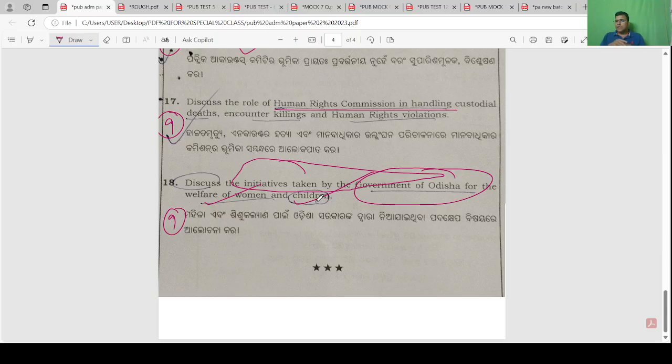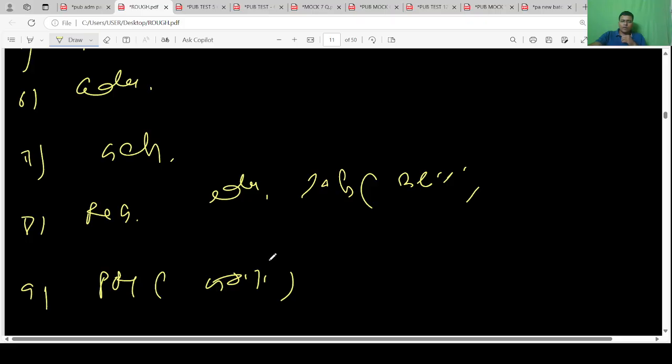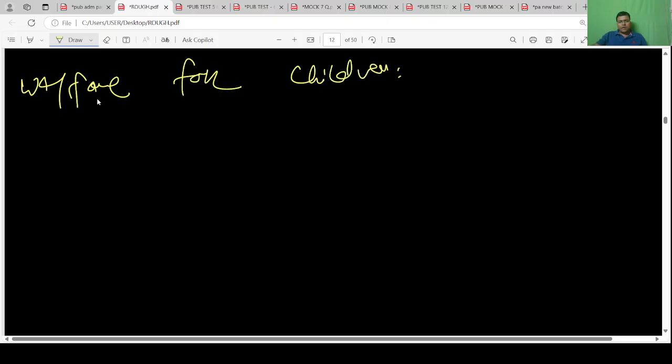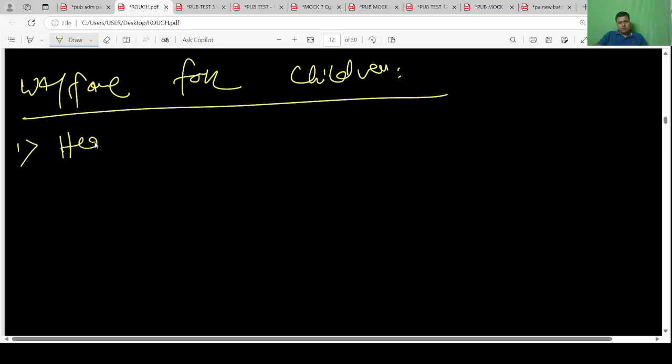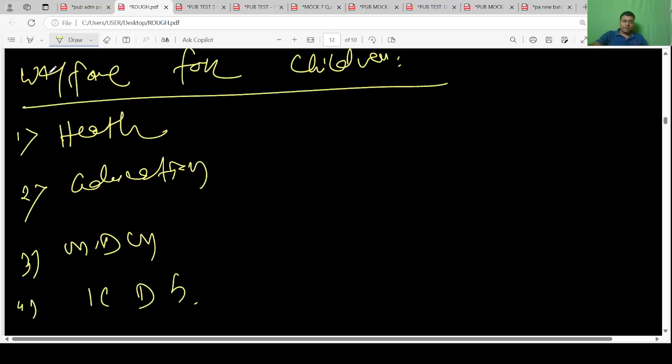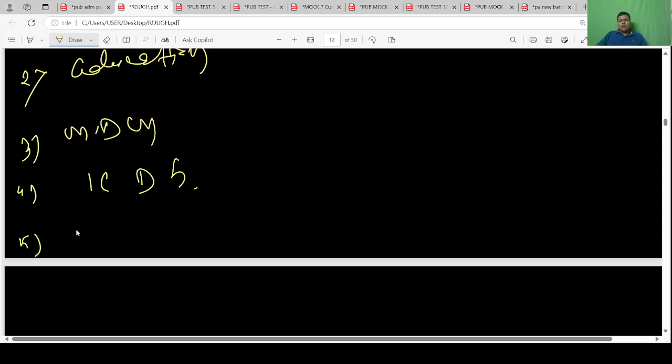Ministry of Children. Recently the government has started Shishu Vatika, that you need to write. Welfare for children: health, education, anganwadi, midday meal, ICDS, Integrated Child Development Scheme, free uniform, books. Recently the Odisha government launched Shishu Vatika.